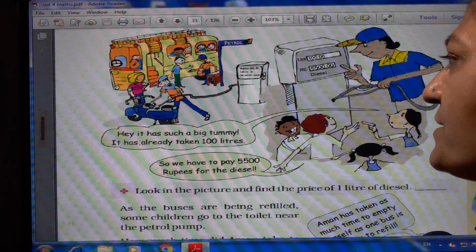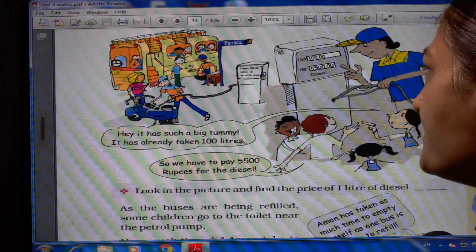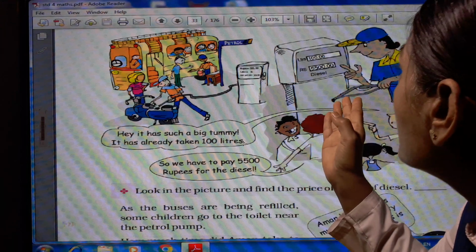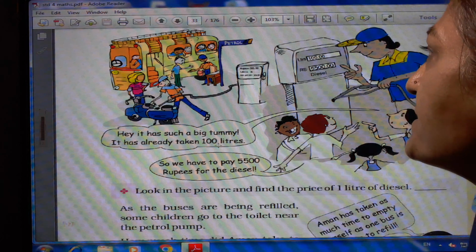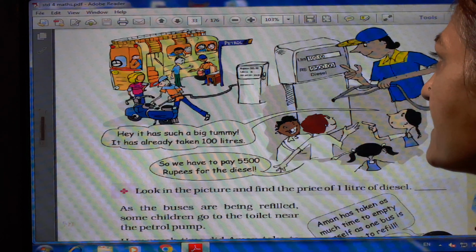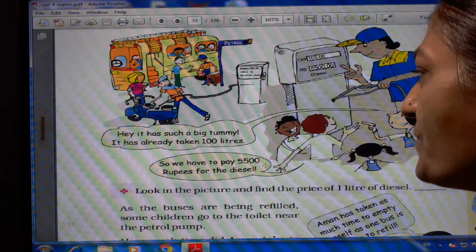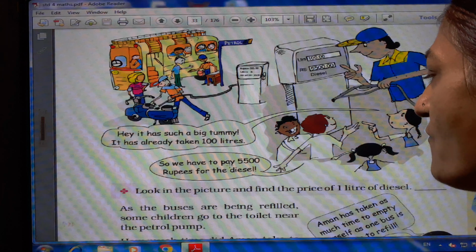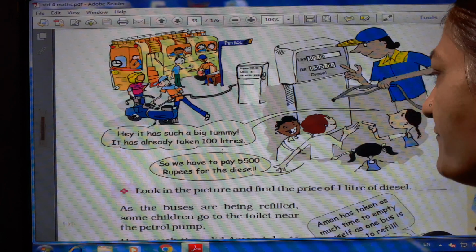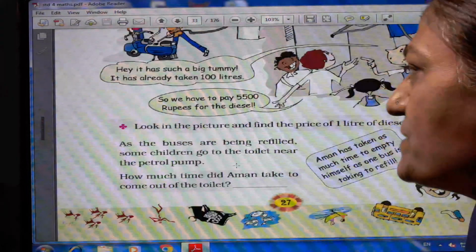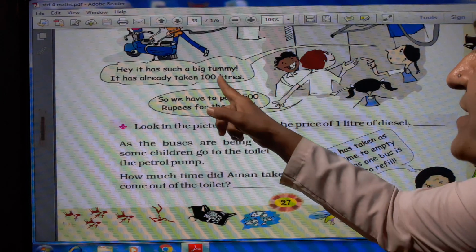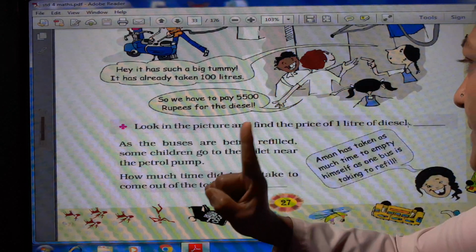Hey, it has such a big tummy. It has already taken 100 liters. In a bus, 100 liters of diesel they gave. And what is the price? 100 liters, and the total is 5,500 rupees. So we have to pay 5,500 rupees for the diesel. What is the price of 1 liter? 5,500 divided by 100. Then 1 liter is equal to 55 rupees. Look in the picture and find the price of 1 liter of diesel.